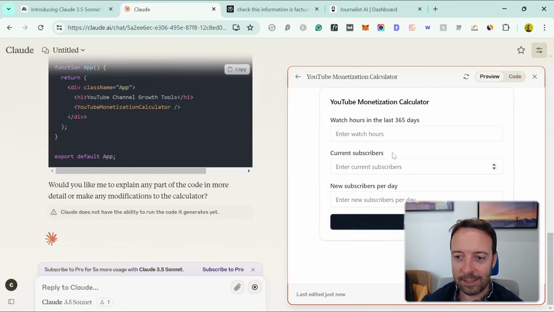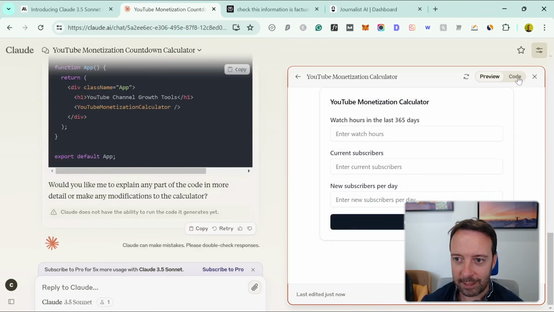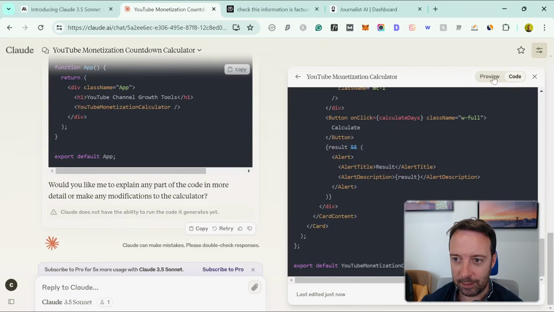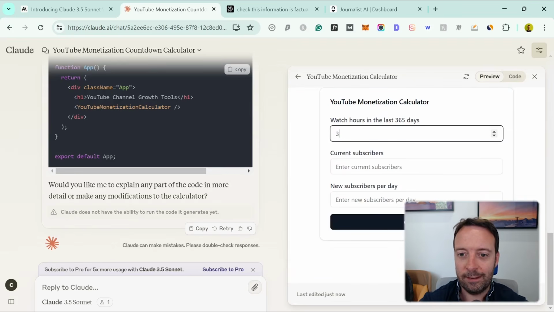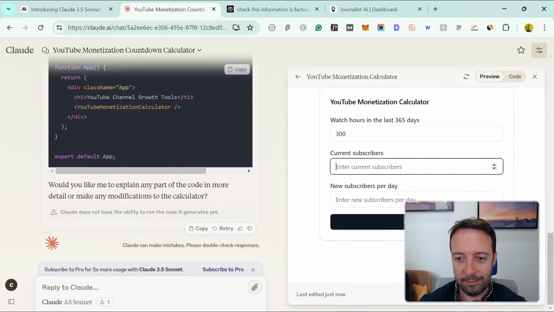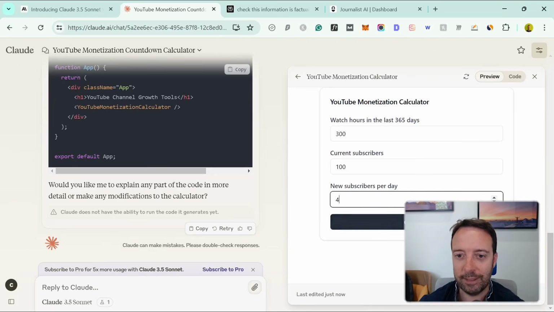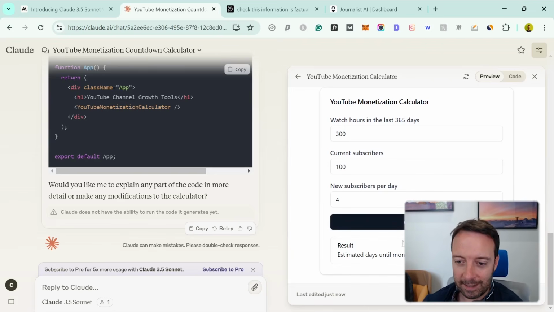So this is what it looks like. And obviously, if you are a developer, then you can just copy the code into whatever app and website. So let's test this out now. We'll do 300. I currently have 100 subscribers and I get 4 subscribers every day. So we can calculate it, and I think it's super, super cool. So there we go. We get the estimated days until monetization. Obviously you can just publish this code on your website then, and you have a tool for your website, which is a great way of getting SEO traffic.